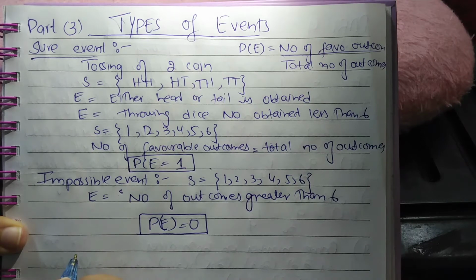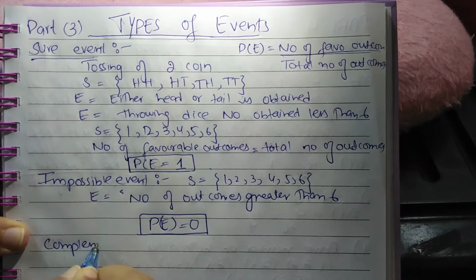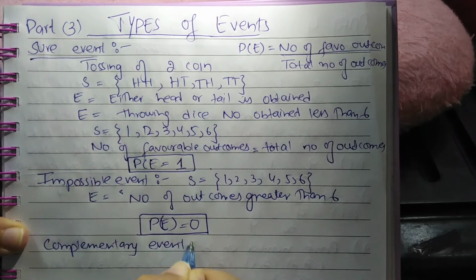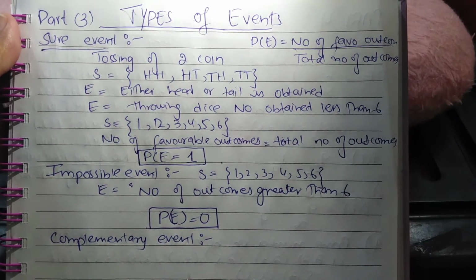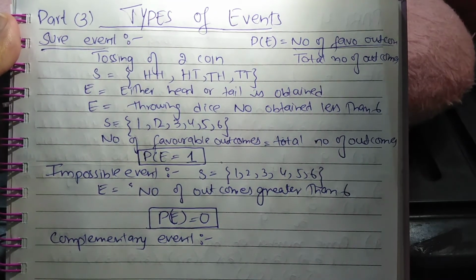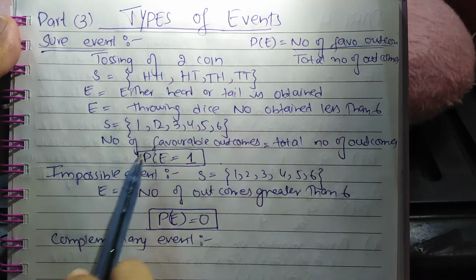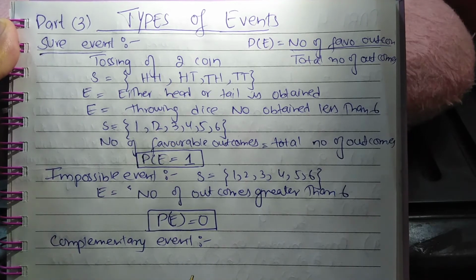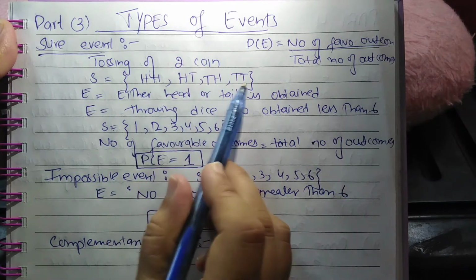Complementary event. For a complementary event, we will consider the same sample space, tossing of two coins. If you are asked to find the probability of getting 2 heads, what is the probability in this case?